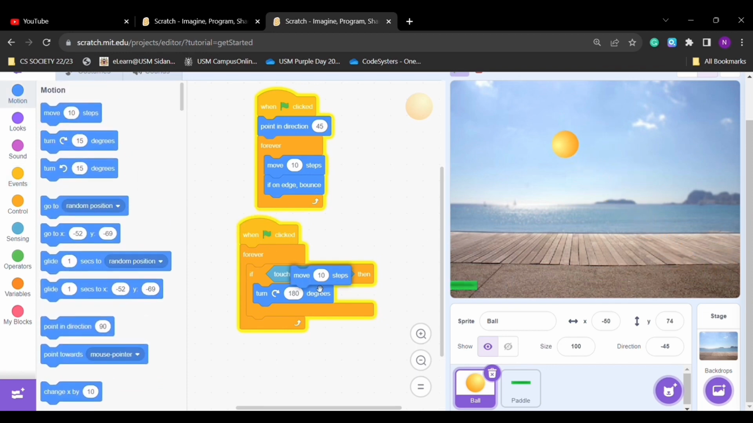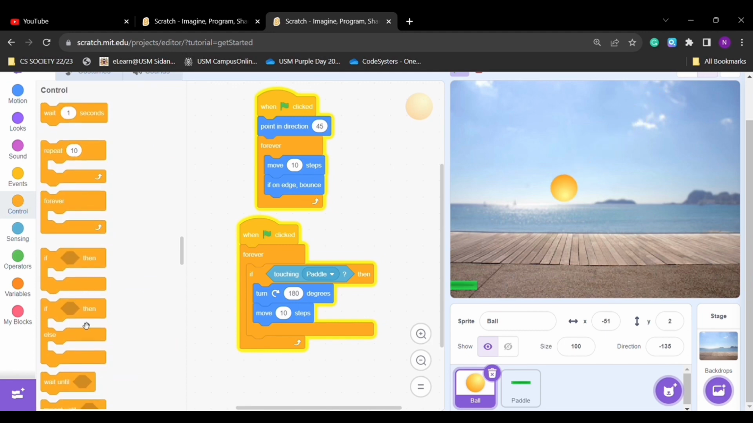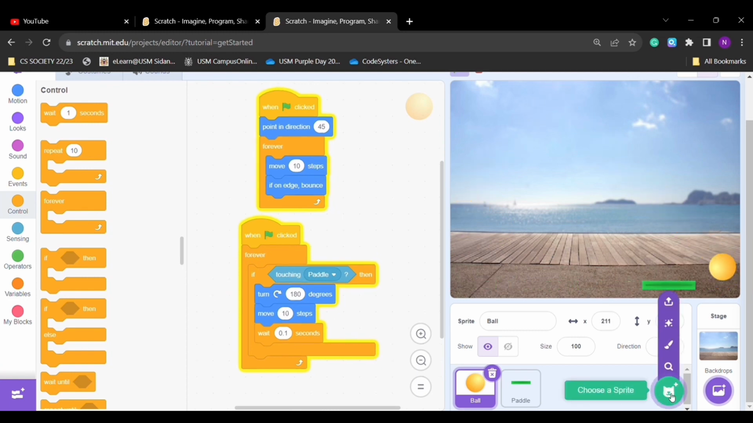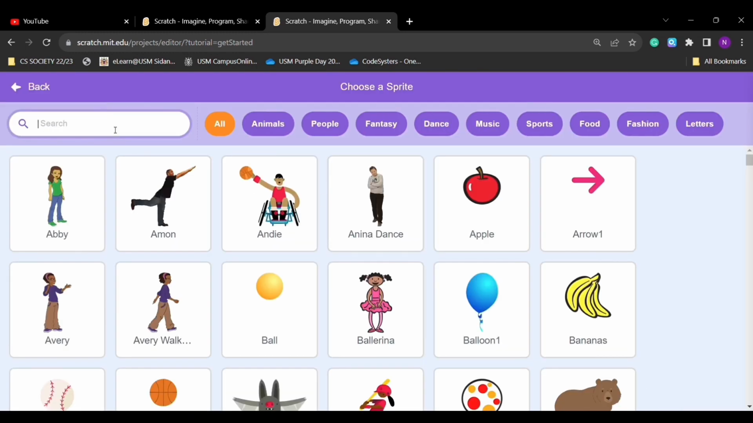Next, add the move 10 steps block inside the loop. We can also add the wait block so that the ball will stop for a moment when it hits the paddle. Now, let's see whether everything is working. Yay, it works! Now, let us move on to our third object, which is a line.